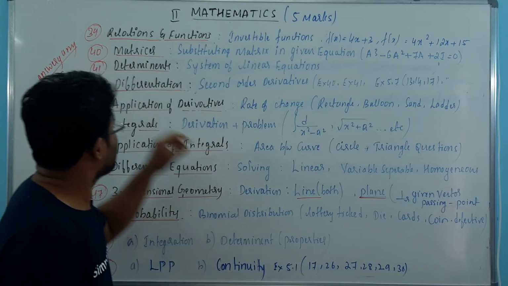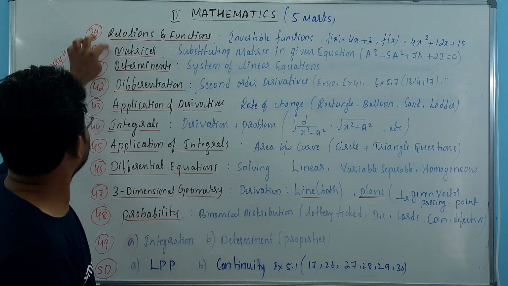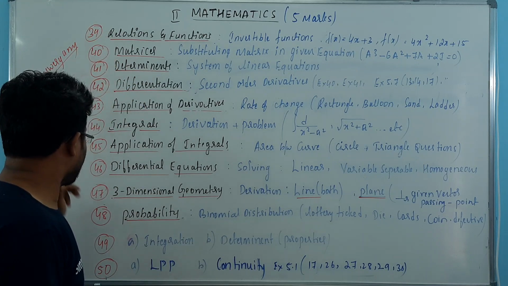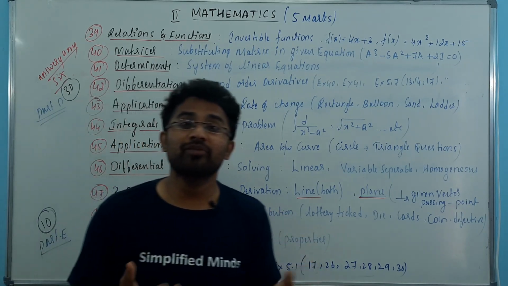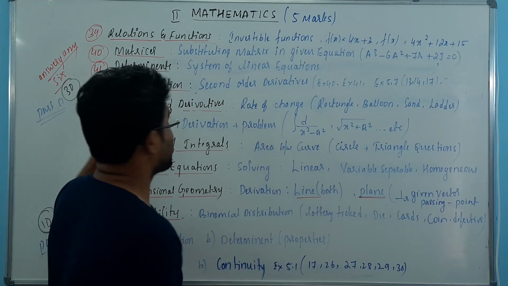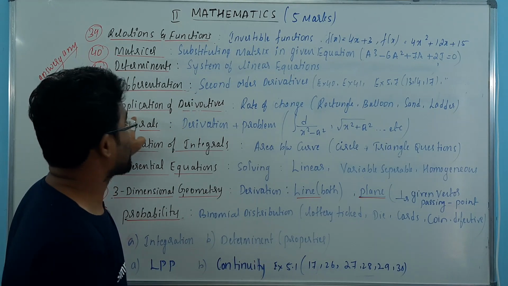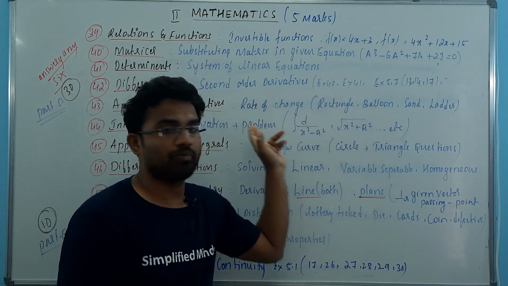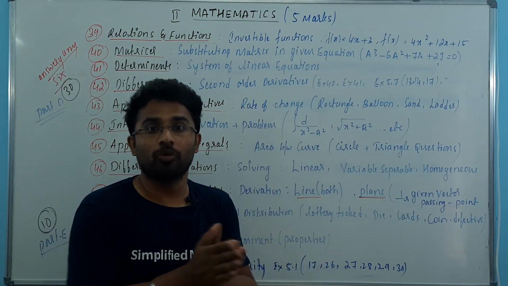So if you add these two also, totally you'll be knowing 7. Totally 1, 2, 3, 4, 5, and then you have 6, 7. Out of 7, you have to choose any 6. That will be much easier and also a lot of time saving. So you have to go through differentiation and application of derivatives, only these topics, which will fetch you the other 10 marks, and you have a lot of options left.